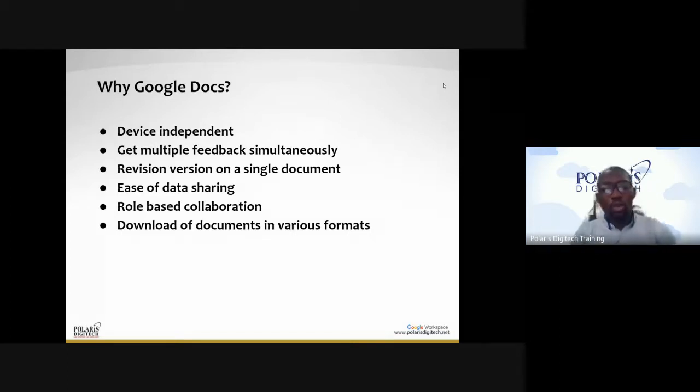You also have role-based collaboration. Those that you added to the document, you might just want someone to go through it without making edits. Or you can give several role-based permissions. Then you can download them in various formats.